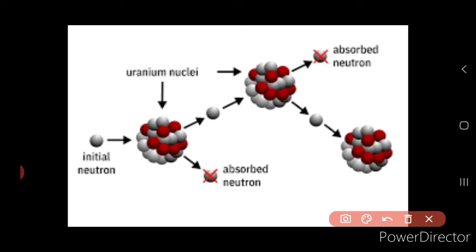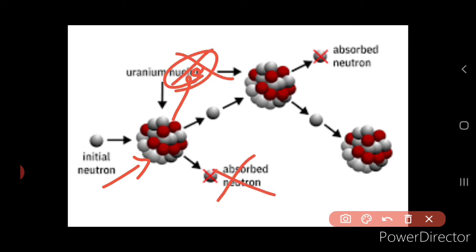Now here you can see that this is the initial neutron which is bombarded on the uranium nuclei. Now it produces 3 neutrons, isn't it? Out of this, these 2 neutrons are absorbed using the neutron absorber and only 1 neutron is left to bombard the other uranium nucleus. And here also you can see the neutron which is released by this uranium is absorbed.